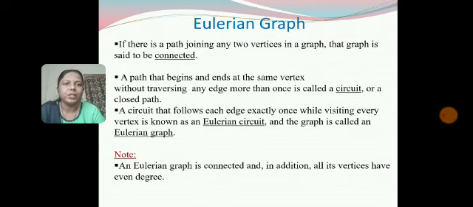If there is a path joining any two vertices in a graph, then the graph is said to be connected. A path that begins and ends at the same vertex without traversing any edge more than once is called a circuit or a closed path. A circuit that follows each edge exactly once while visiting every vertex is known as an Eulerian circuit, and the graph is called an Eulerian graph. Note, an Eulerian graph is connected and in addition all its vertices have even degree.